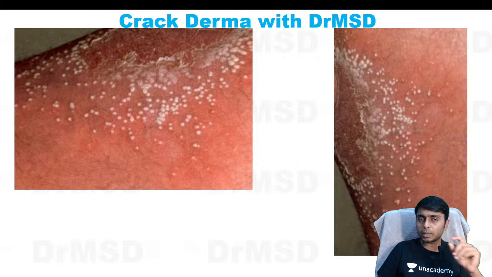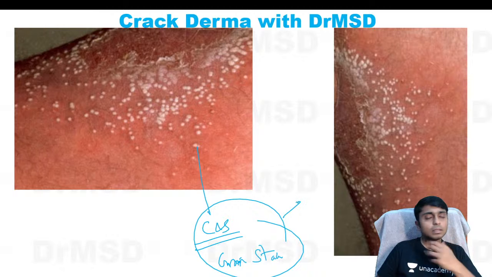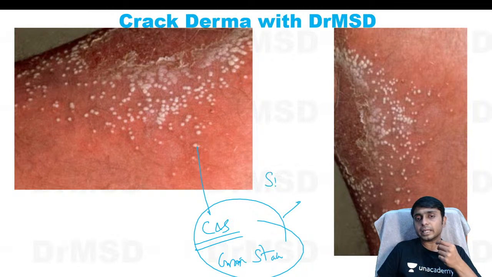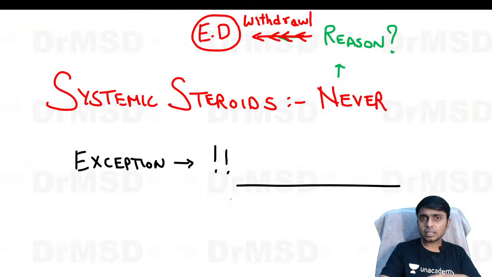So there are multiple tiny pustules, and if you try to do a culture and sensitivity or a gram stain from this pus, the reports will show these are absolutely sterile, without any bacterial growth. Okay, so these are absolutely sterile.